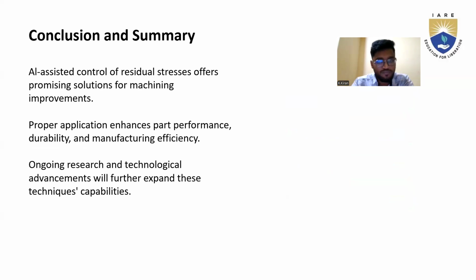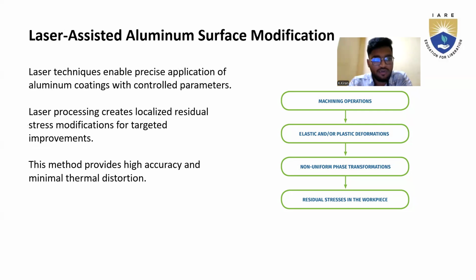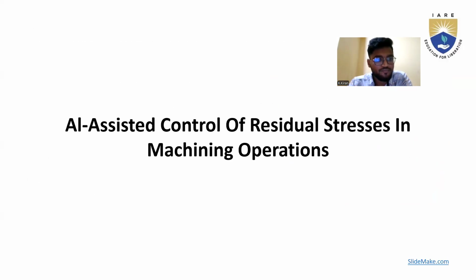Here, the conclusion. Now we can see what we have learned in this topic. Here the topic is AI, meaning aluminum-assisted control for residual stress in machining process.